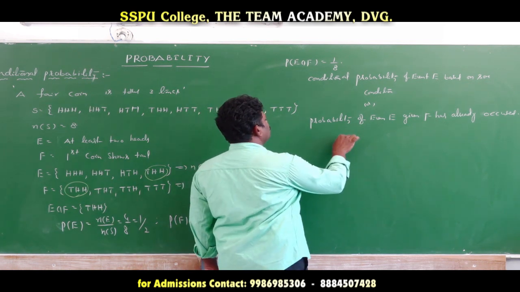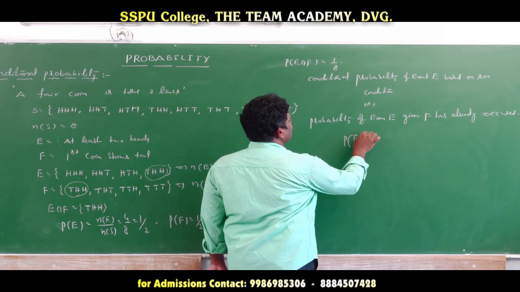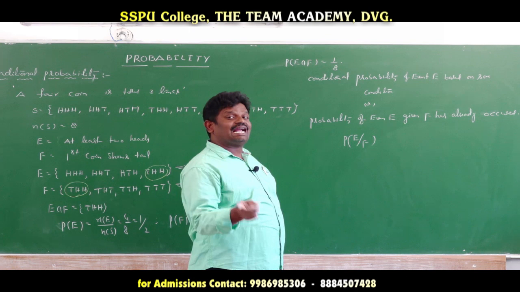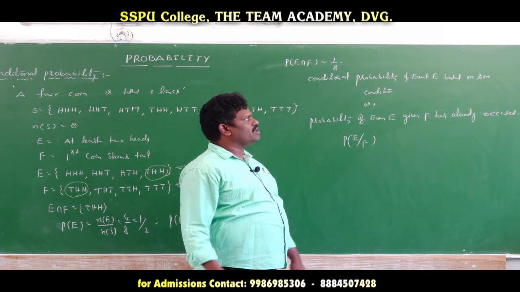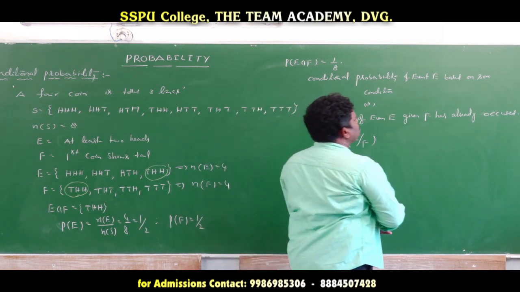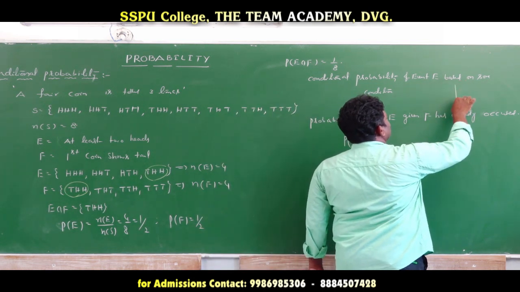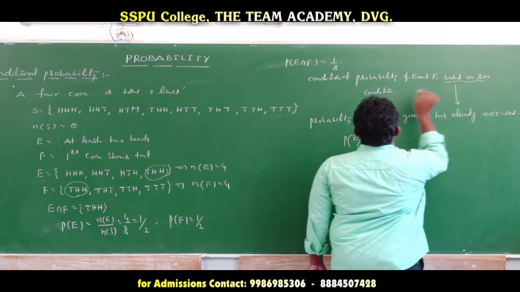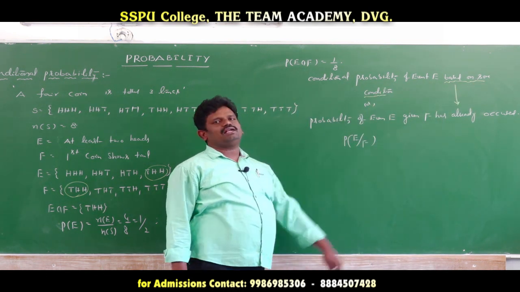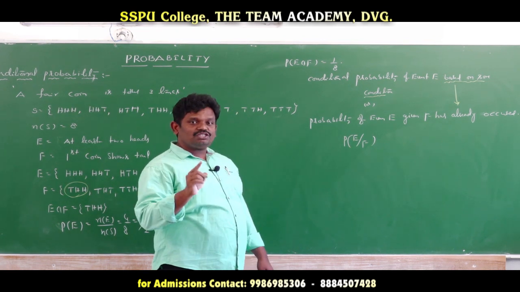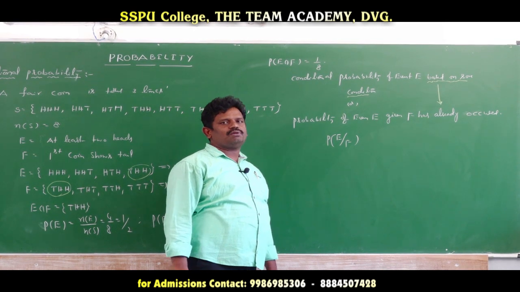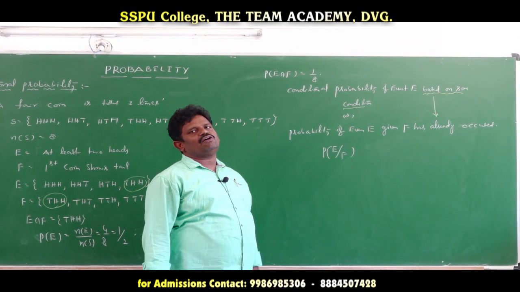If you want to write this, it is the probability of E divided by F. Here the conditional probability of event E is based on a condition. The condition is that F has already occurred. So the event that has already occurred is mentioned after the bar, and that's why it is written as probability of E divided by F.